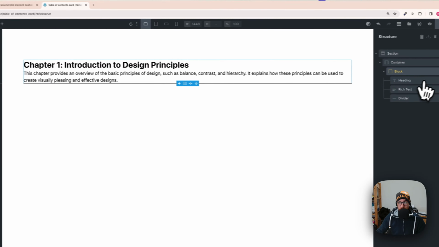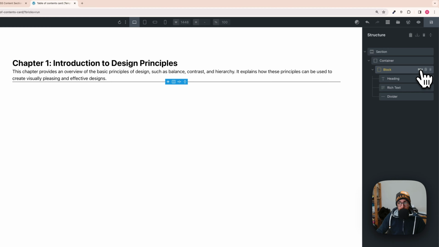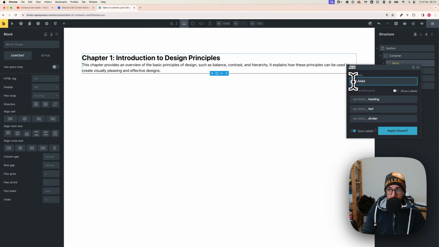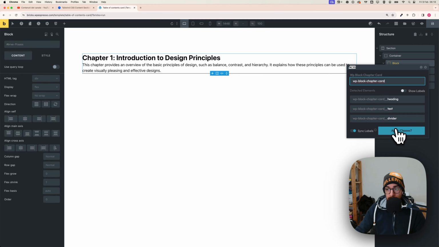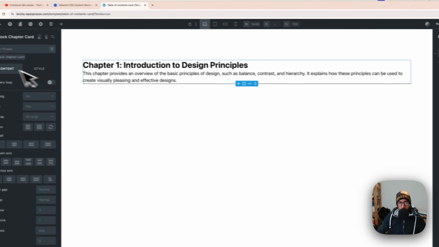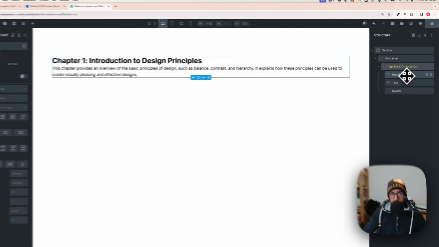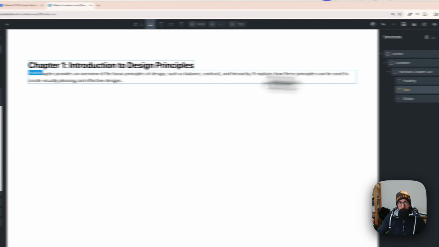I will use, to go faster, BAM, and instead of block, just to make it unique, I will call it WP block, and then I will call it chapter card. Okay, apply classes, and now as you can see on the left, I have my classes applied also to the child ones, as you can see here.